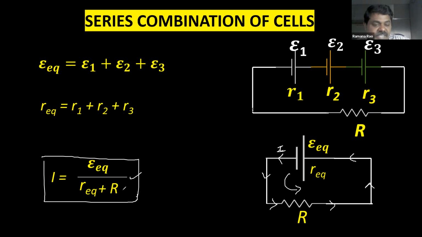So this equation is very, very important. So everything is there. How to calculate epsilon equivalent? Epsilon 1 plus 2 plus 3. How to calculate R equivalent? R1 plus R2 plus R3. That's it.